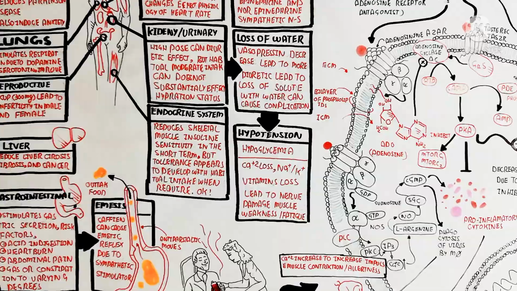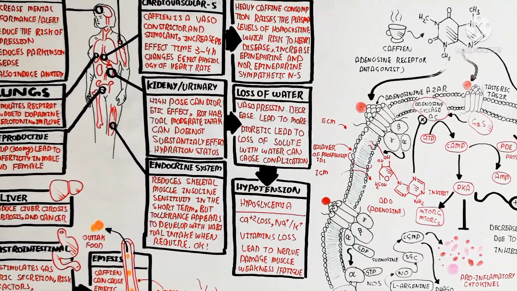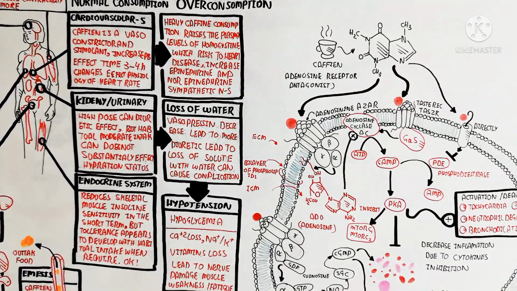So that's all about caffeine stimulation. Caffeine is used for vasodilation and for the sympathetic nervous system, for being more active and more alert.